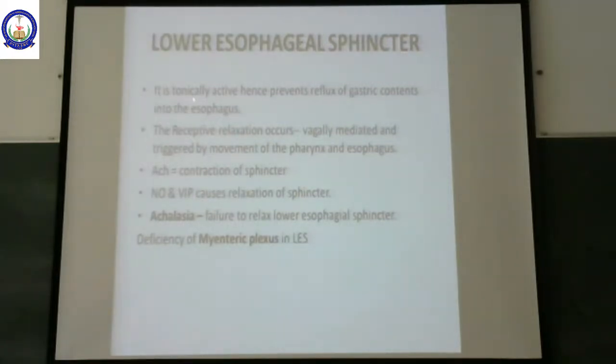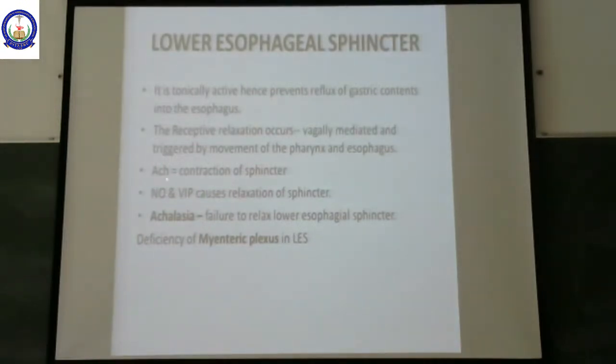This lower esophageal sphincter is tonically active. It is always constricted. That is called tonically active. Since it is constricted, it prevents the reflux of contents from the stomach back into the esophagus. This process is called receptive relaxation. This receptive relaxation is mediated by the vagus nerve. So what is this receptive relaxation which occurs in the esophagus as well as in the lower esophageal sphincter? It is very similar to the peristaltic movement.